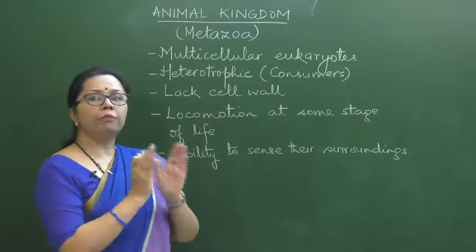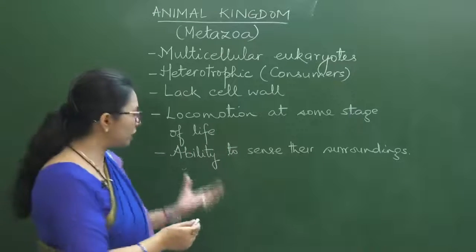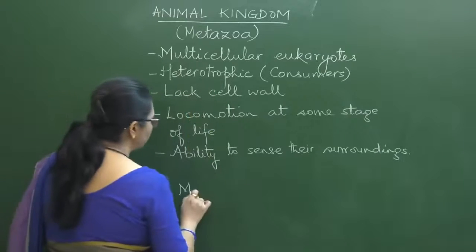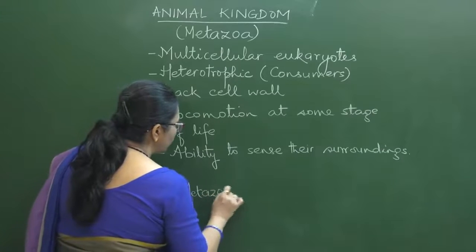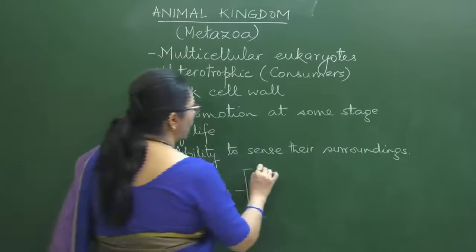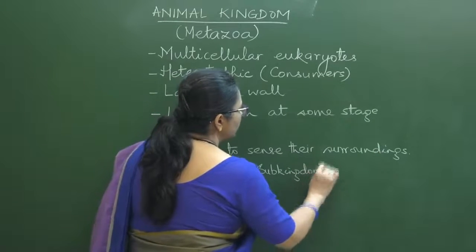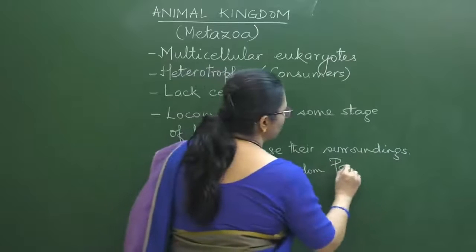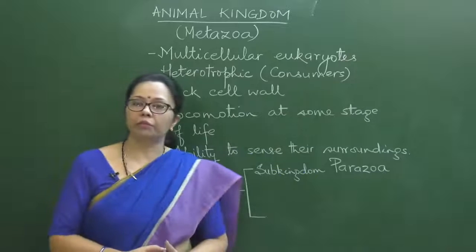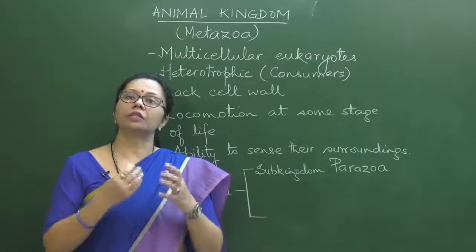Now, taking up some brief classification, although this is slightly more than the NCERT, a few things you need to know. Metazoa is the name of the kingdom, and it can be divided into two subkingdoms. One subkingdom is parazoa, and in parazoa we study only one phylum, that is Porifera.